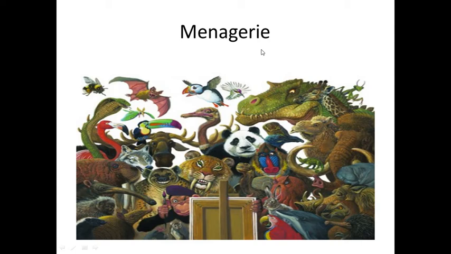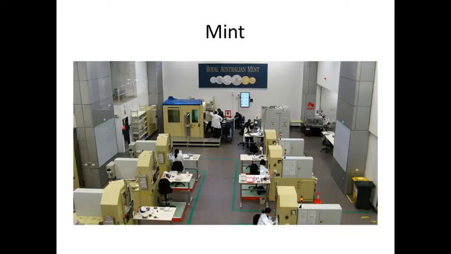Let's go to our next word. Menagerie. It's like a place where wild animals and birds are kept, in a somewhat huge manner for growing their numbers, or maybe for exhibition purposes also.